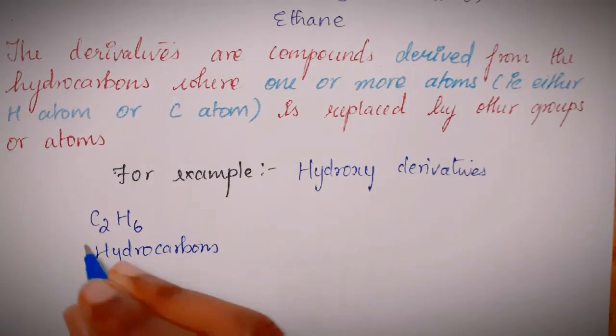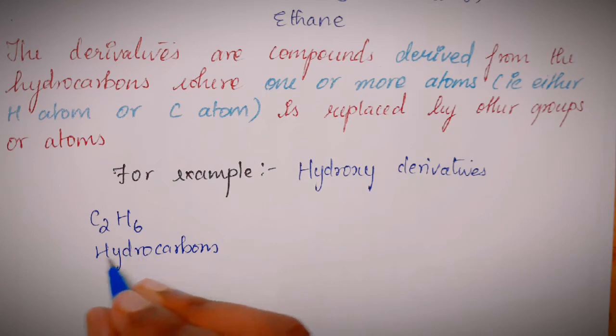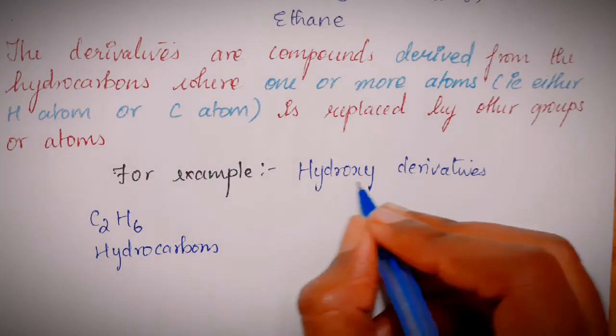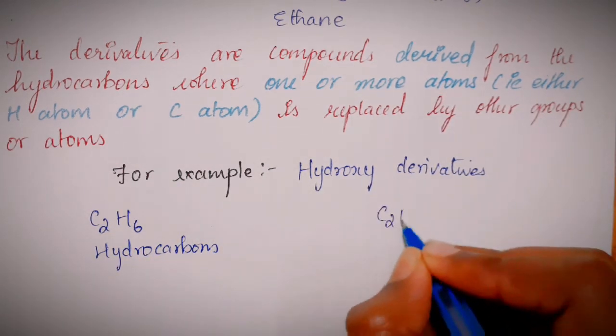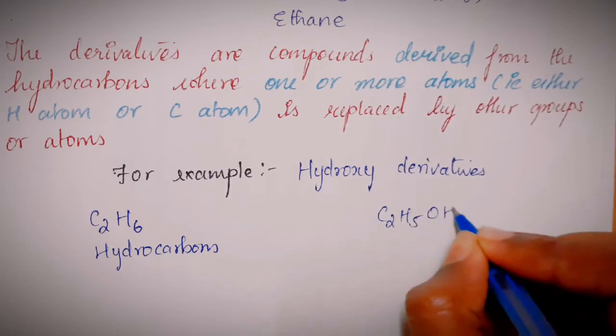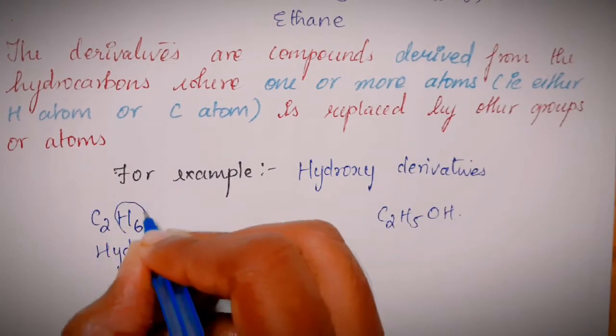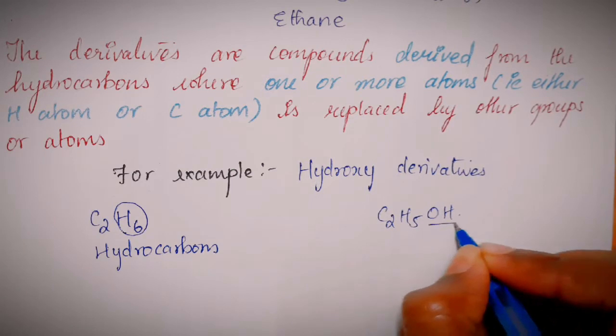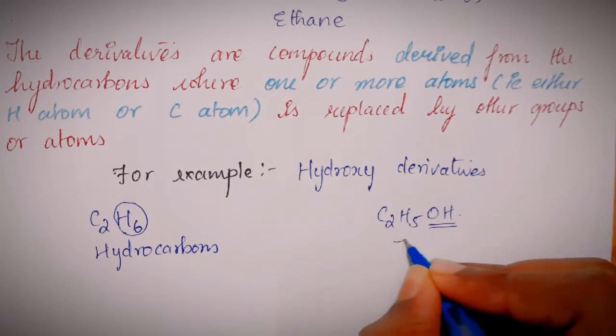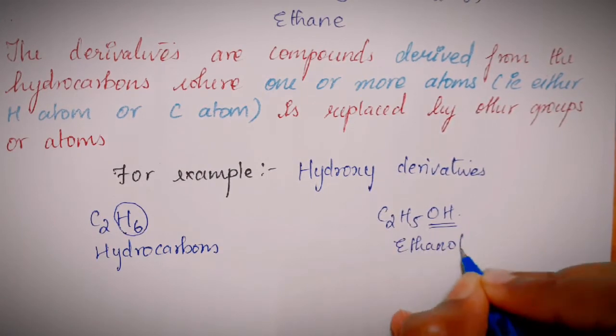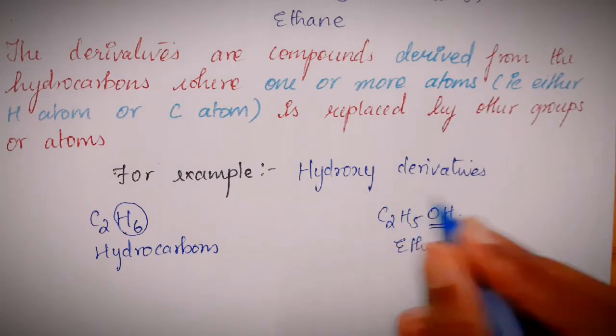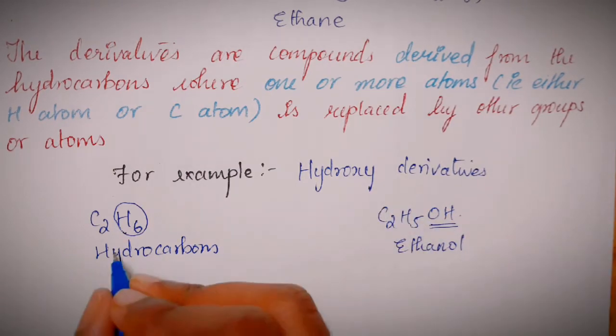How will you find out the derivative of ethane? The derivative of ethane having a hydroxy group is ethyl alcohol, C2H5OH, where you see that one of the hydrogen atoms is replaced by a hydroxy group. This is called ethanol or ethyl alcohol, and this is the hydroxy derivative of ethane.